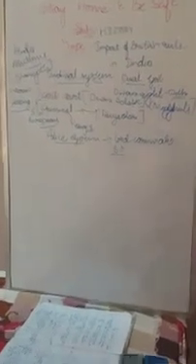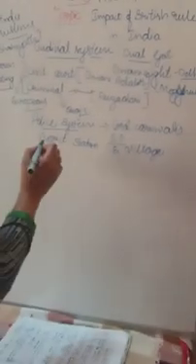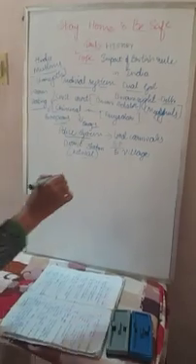Okay, and he made two kinds of police stations. One is called the district station and another one is called the village station. Okay, there are two kinds of police station. So the district stations were under the control of the Kotwal. Keep in mind.